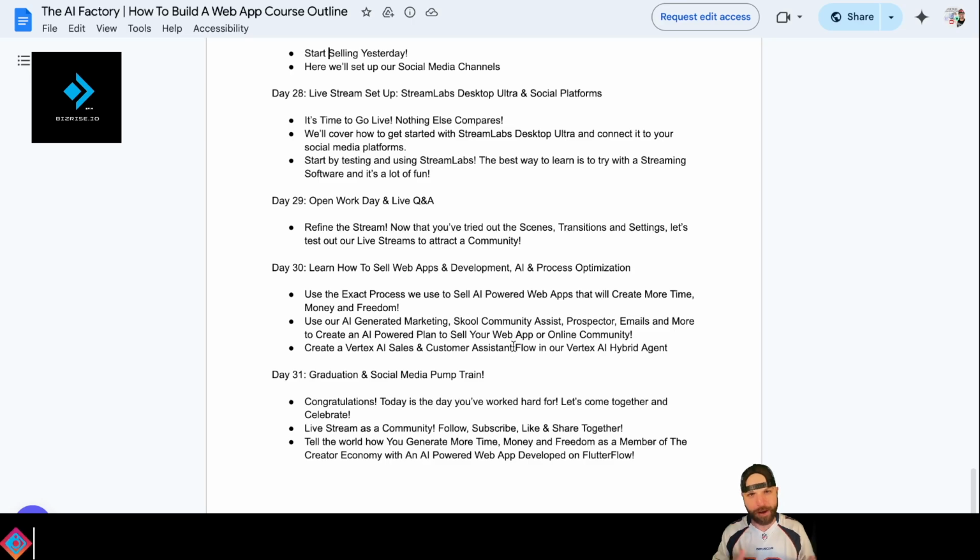And that is what you're going to learn in the How to Build a Web App course inside the AI Factory. We're going to develop an AI-powered web app just like ours, BizRise.io, and unlock the unlimited income potential for you in the creator AI-powered economy. It's about optimizing a process, and the sooner you can do that, the more money you're going to make.